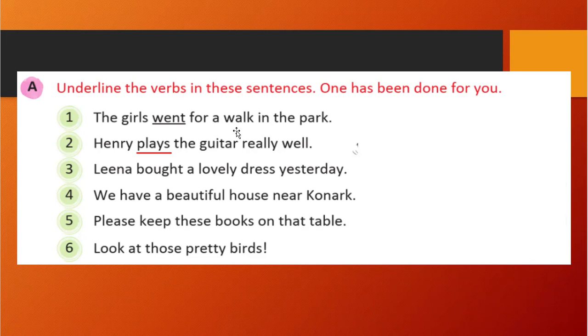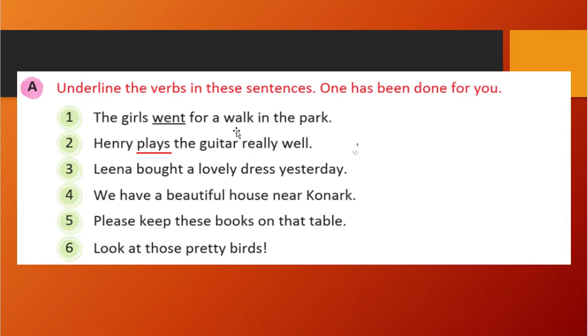Like the third one, I will explain again. Lina bought a lovely dress yesterday. So what did Lina do? What had Lina done? That is buying, right? Lina bought a dress. What did Lina buy? A dress. What had Lina done with the dress?